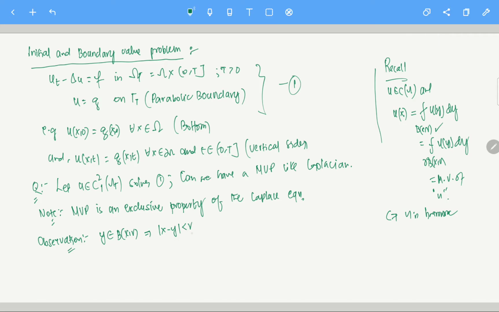And that will also imply that |x minus y| to the power minus n is greater than or equal to r to the power minus n.